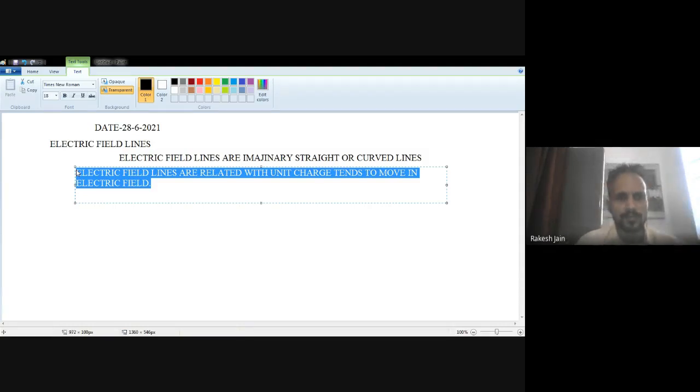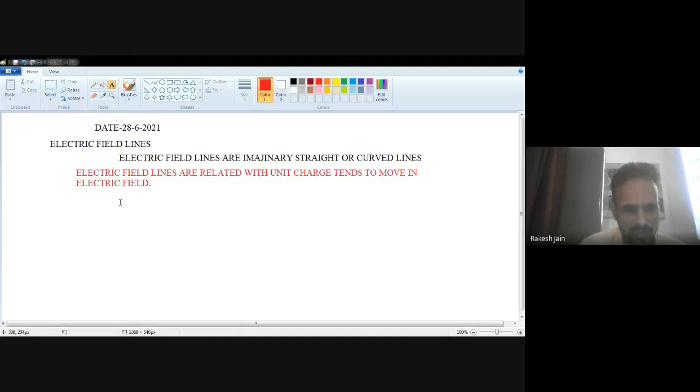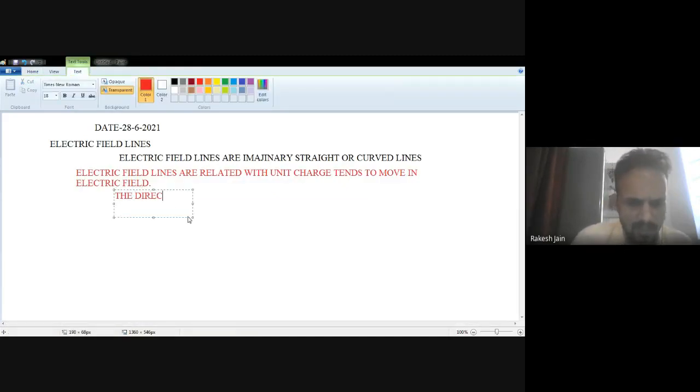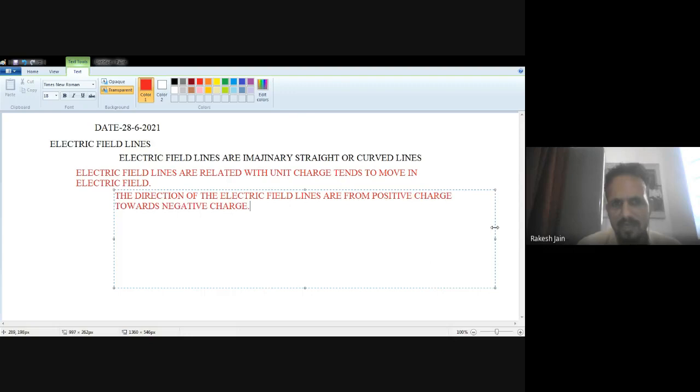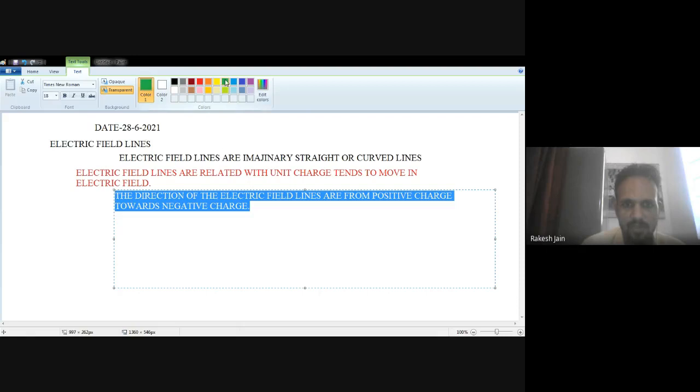They may be curved. So I write down the direction of the electric field lines: keep in your mind, from positive charge towards negative charge. This is very important, that the direction of the electric field lines is from positive charge towards negative charge.